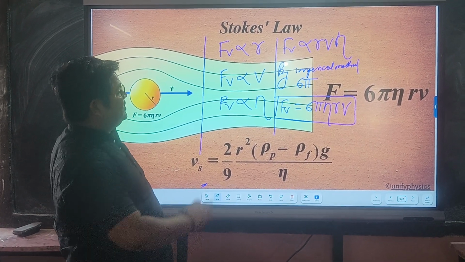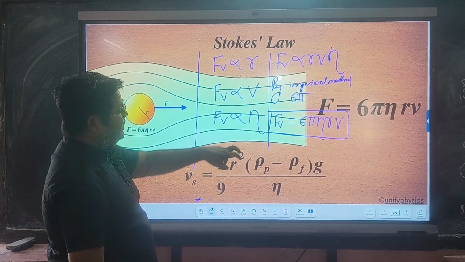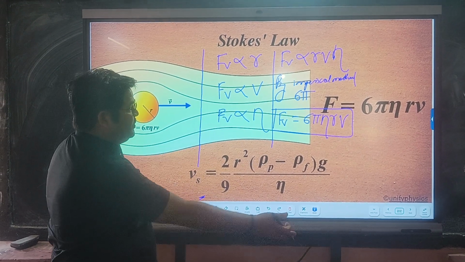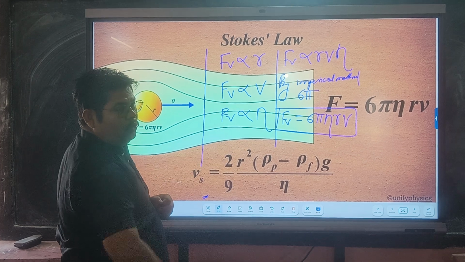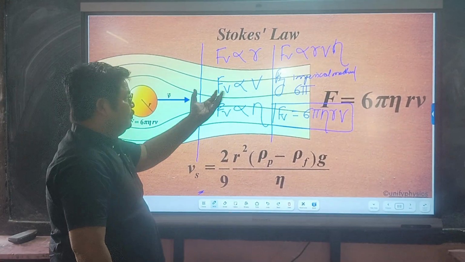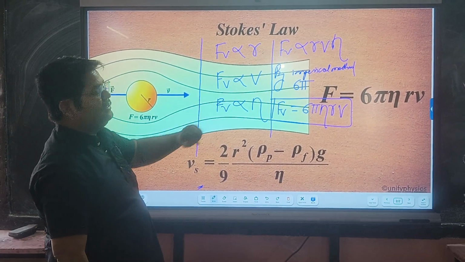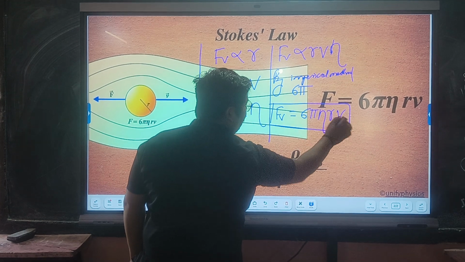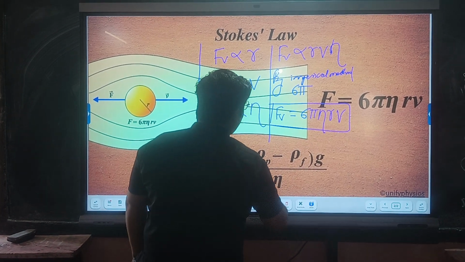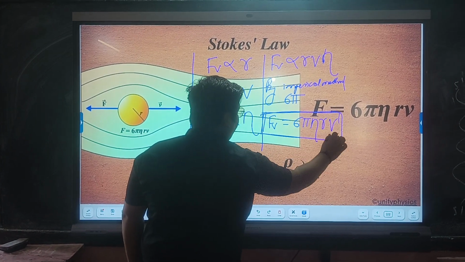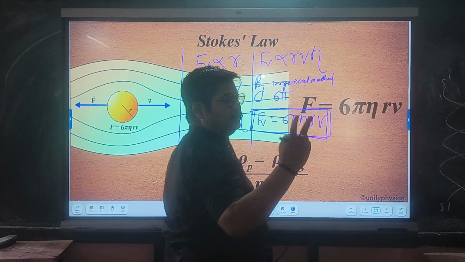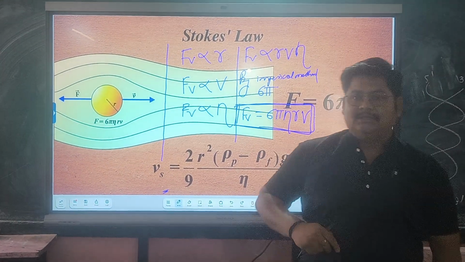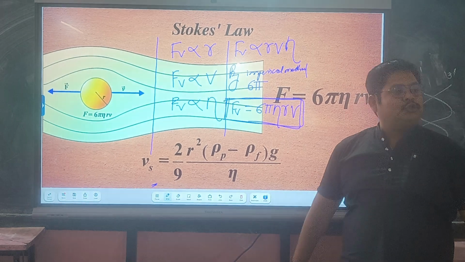Its viscous force is directly proportional to the radius, directly proportional to the velocity, and directly proportional to the coefficient of the viscosity. If we remove the proportionality we get the constant that is 6 pi, meaning Fv is equal to 6 pi eta rv, and this is the Stokes law. Maybe in the board examination, for 2 marks they ask you to state the Stokes law.